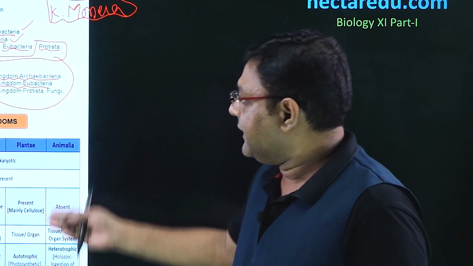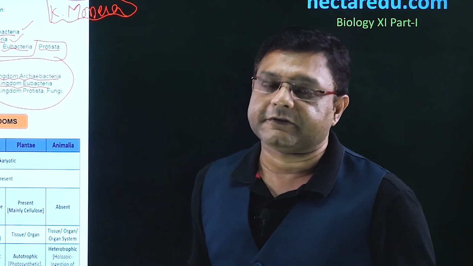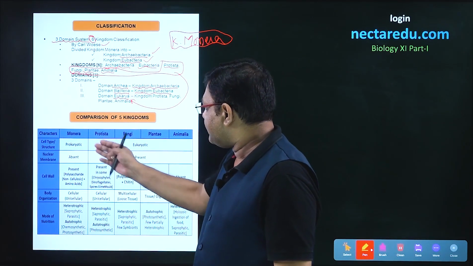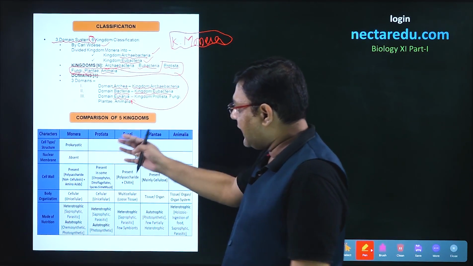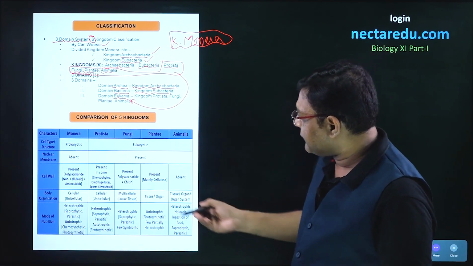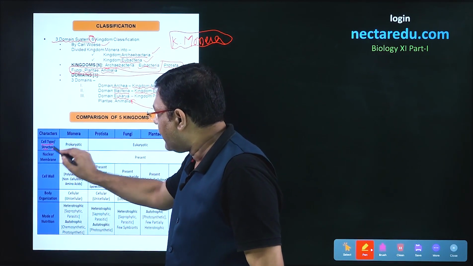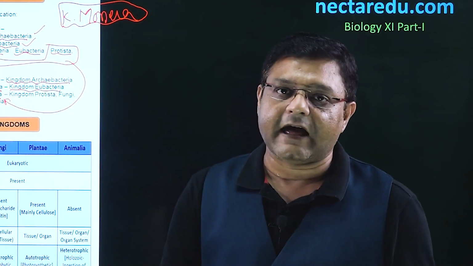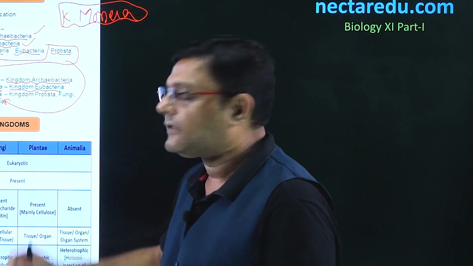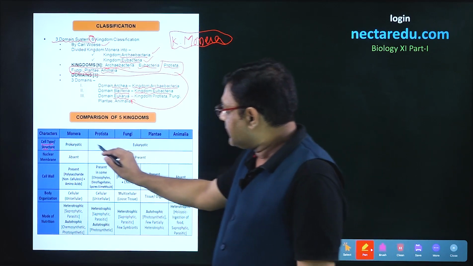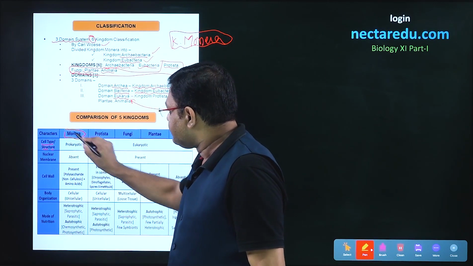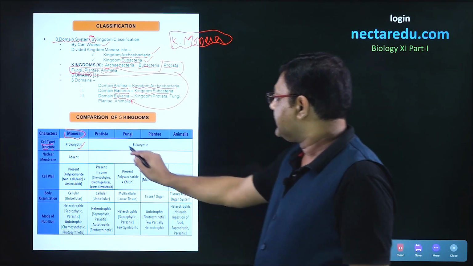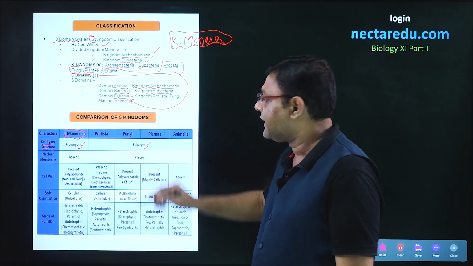After this, we will follow the five kingdom system of classification given by Whittaker. In this table, the main points of the five kingdoms are laid out. The first point is cell type or cell structure: whether the kingdom has prokaryotic or eukaryotic cells. Monera is the only kingdom with prokaryotic cells, and the remaining four kingdoms are eukaryotic.